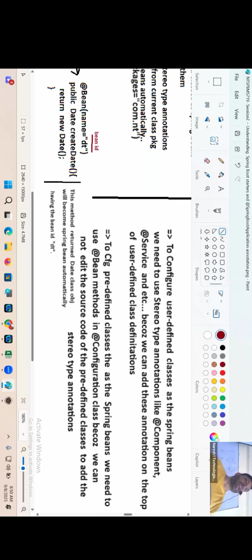Let us summarize what has been discussed. Number one, we discussed what a starter is. A starter is a special jar that gives the main dependent relevant jars, and because of it auto configuration takes place. Number two, Spring Boot features. We discussed it is good for greenfield projects, not good for brownfield projects. For brownfield projects, whichever technology they were developed in, they only extend it.